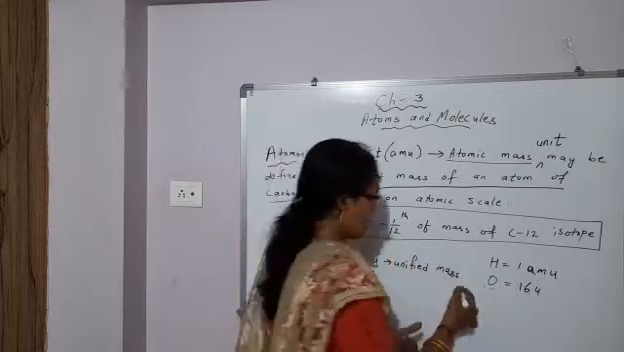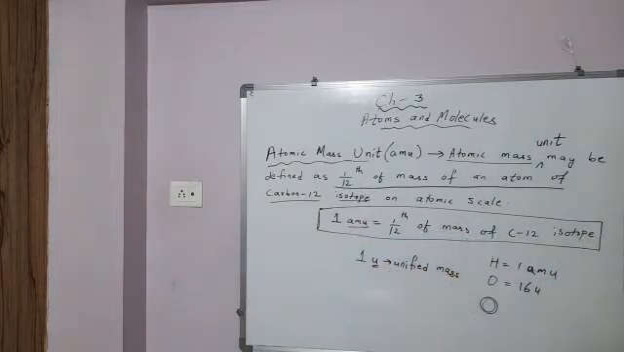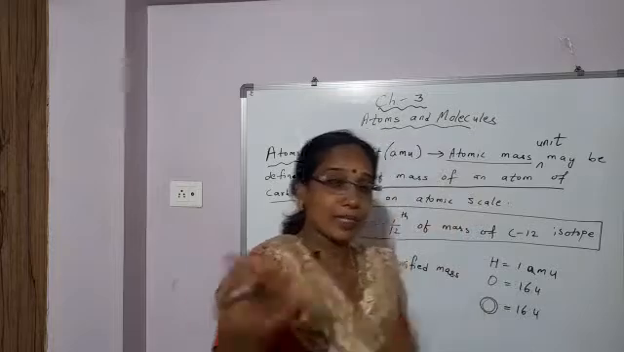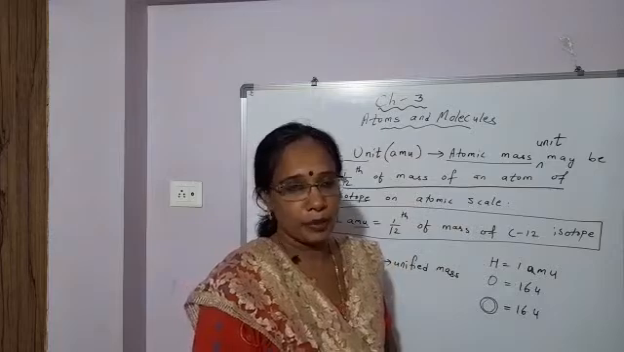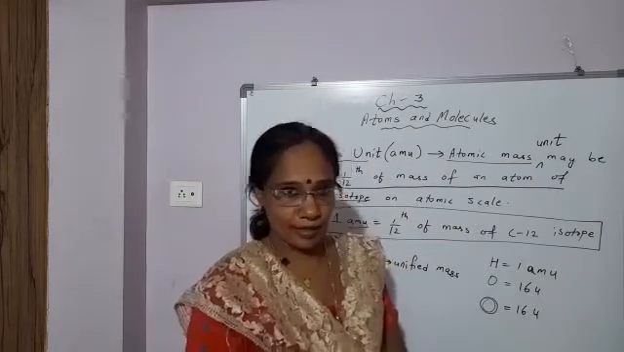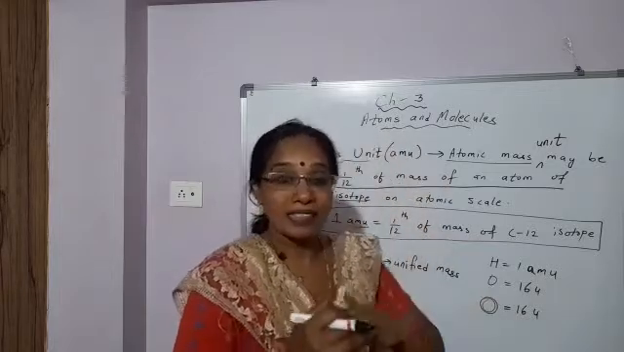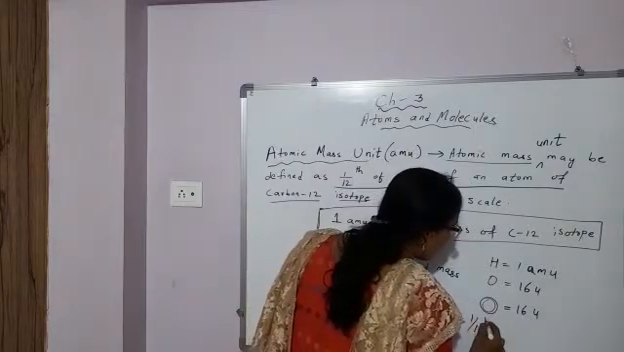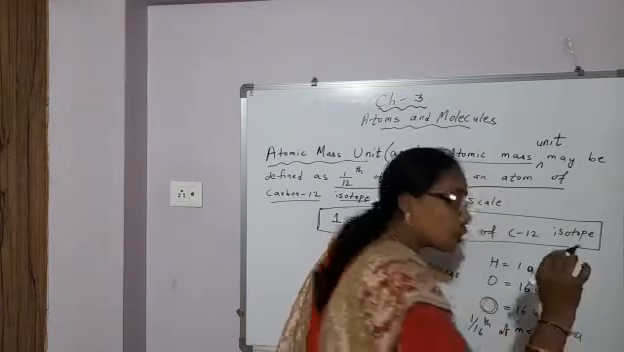So next, oxygen was suggested as a reference element, and its mass was taken to be 16 U, because oxygen combines with most of the elements. So it was taken as the reference atom to find out the mass of other elements. And one oxygen atom has mass 16 U. So 1 by 16th of the mass of one oxygen atom was taken to be 1 U.